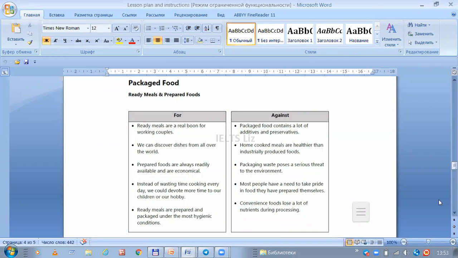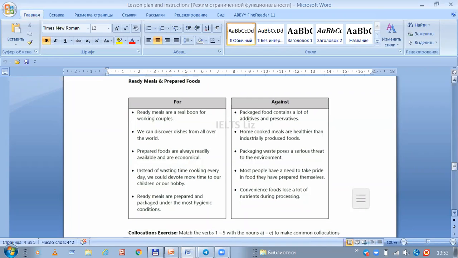Yes, if you have made something using your own hand, you are more proud. When it comes to takeaway food, when it just comes to getting something from restaurants, cafes, ready meals are prepared and packaged under the most hygienic conditions.